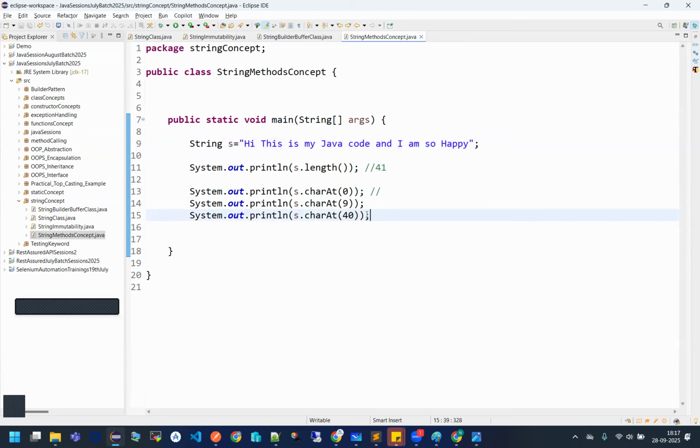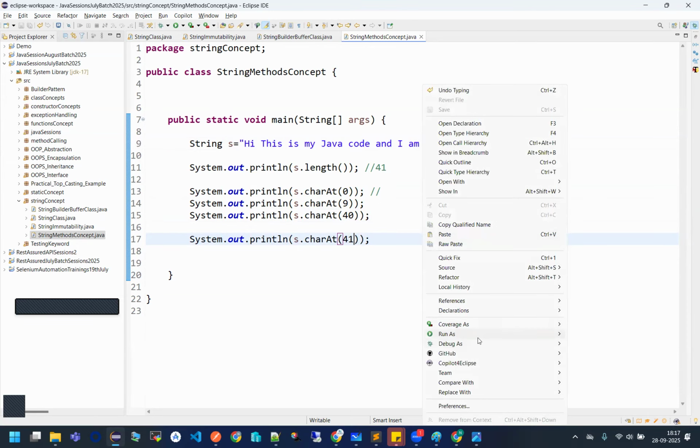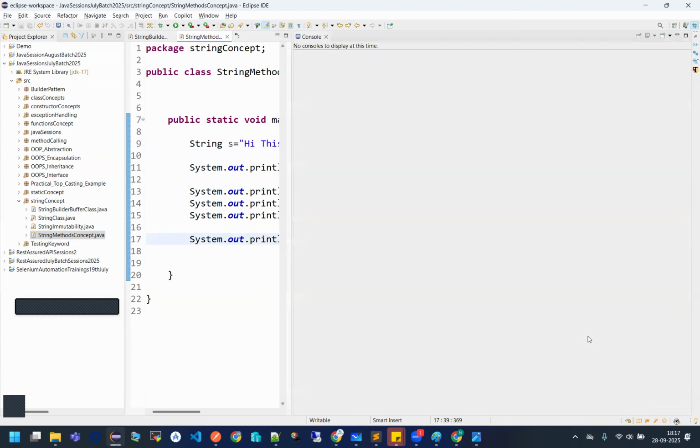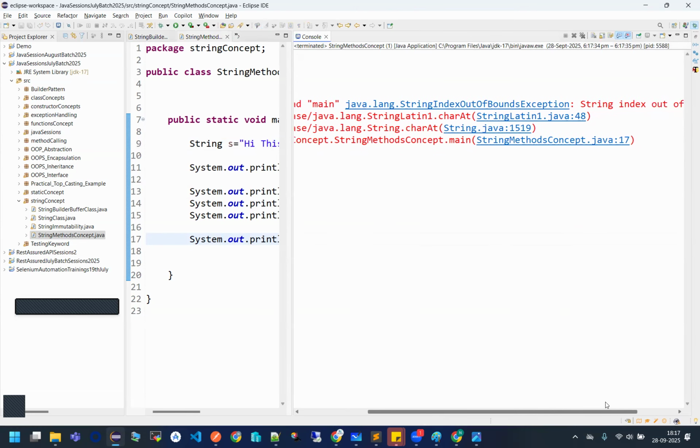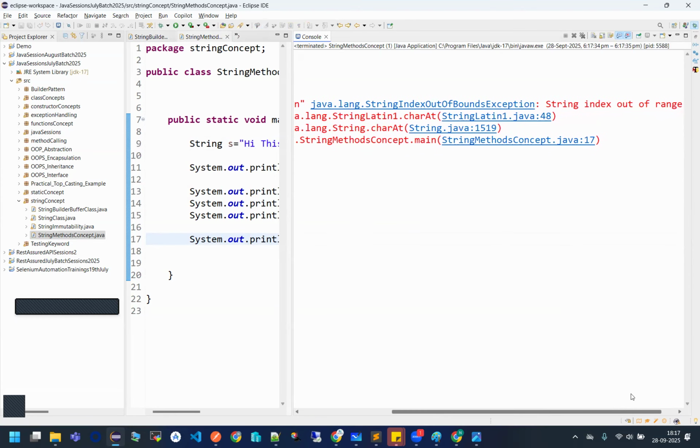But how about if I really want to check at the 41st index? Do we have any 41st index, guys, in this case? Total length is 41. That means the highest index is what? Length minus 1. So the highest index is 40 only. Then we will see what I'll be getting. See, I'm getting some exception or not? Yes, I'm getting a string index out of bound exception.